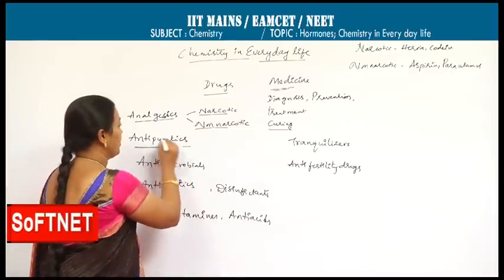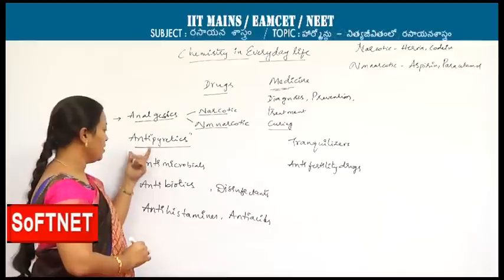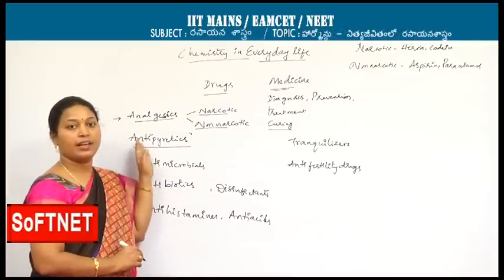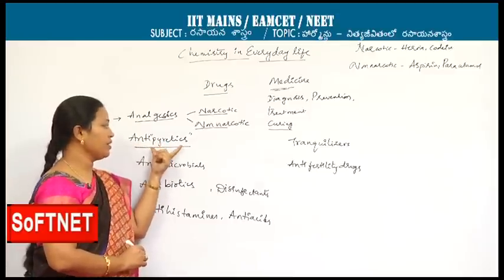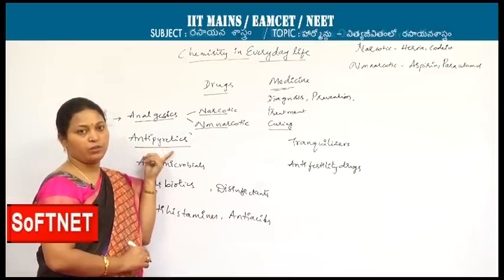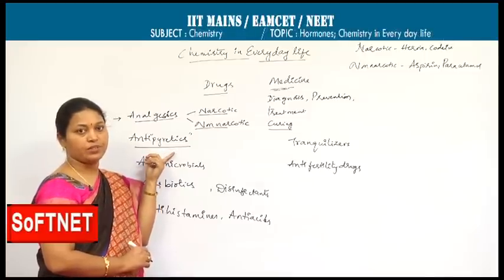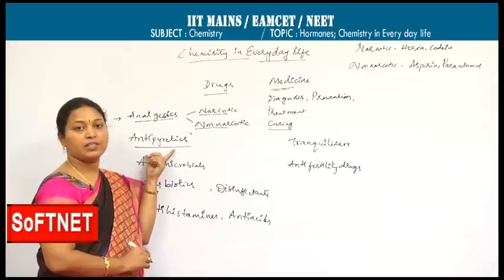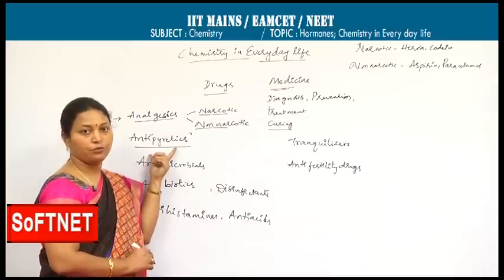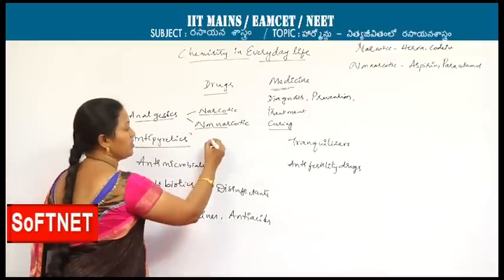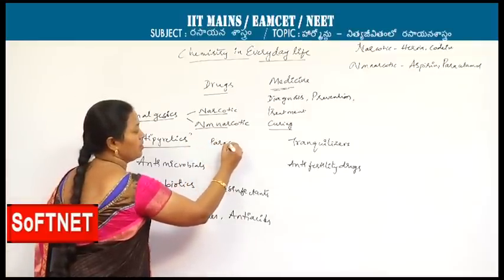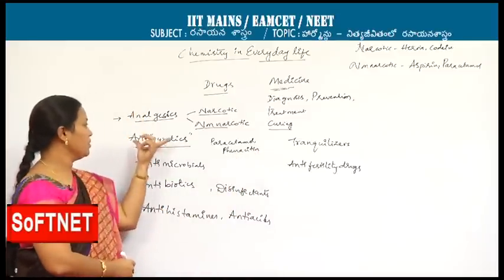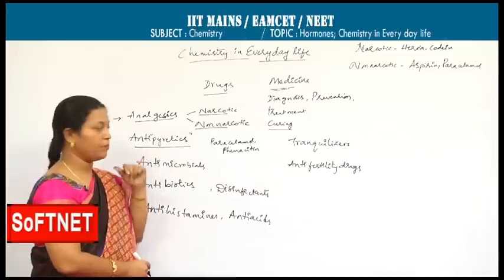Next, antipyretics. Hereafter we will observe in most cases that anti is nothing but against that. Antipyretics are the fever controllers. Body temperature reduces. By using these antipyretics, an increase in temperature can be controlled by lowering the fever. Best examples for this: paracetamol and phenacetin can be used as antipyretics.